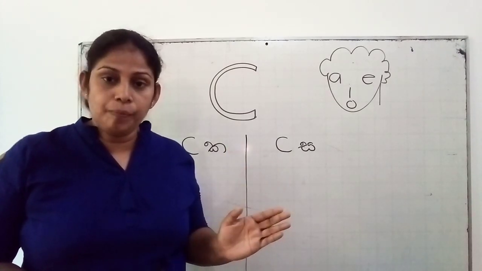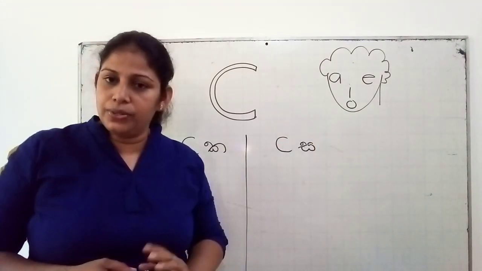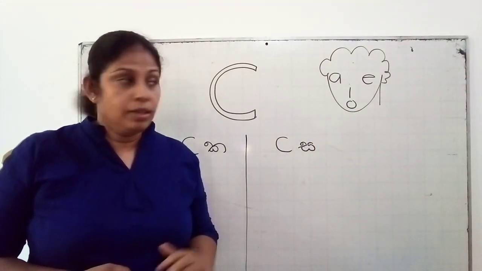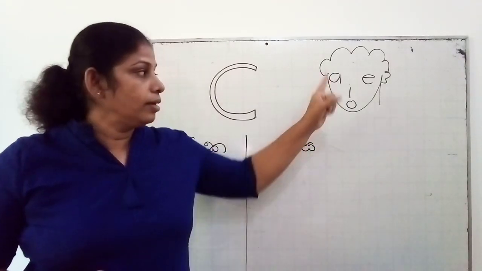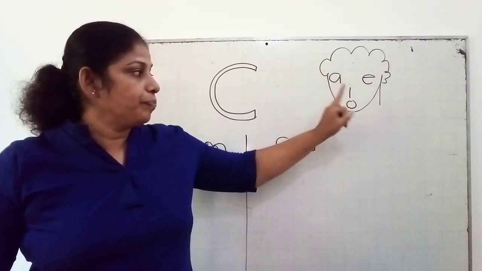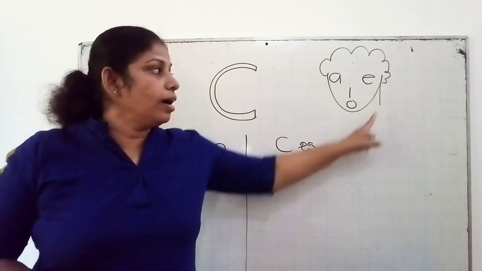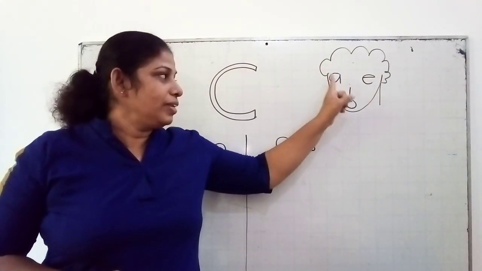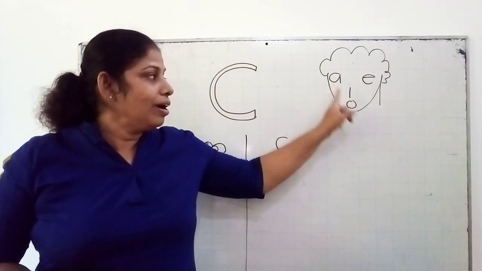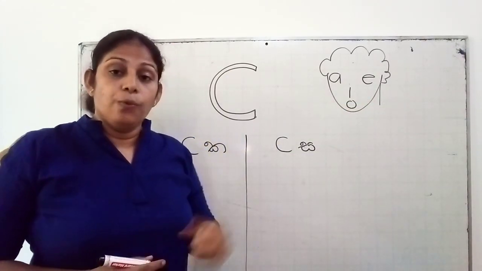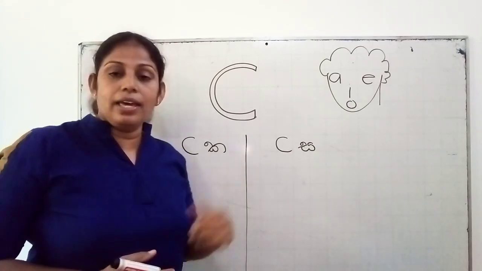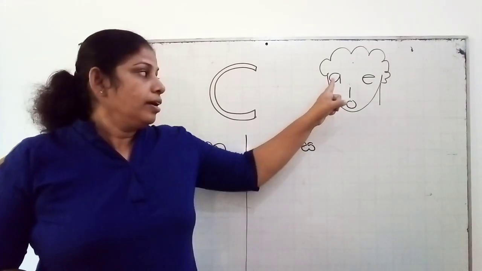There are 5 vowel sounds. From these 5 vowel sounds, with A, O, and U. With these 3 vowels, we use letter C as K.